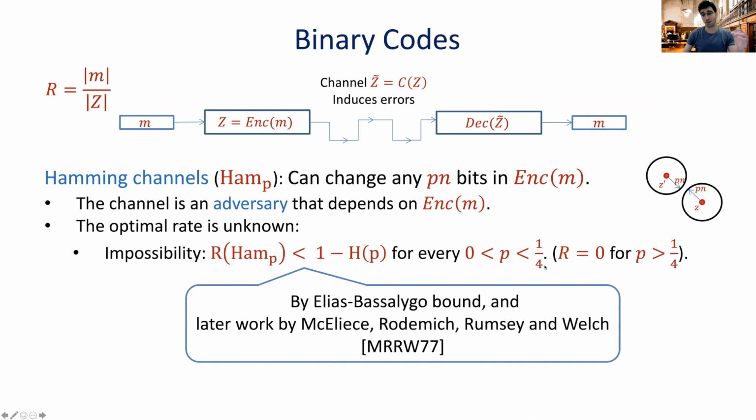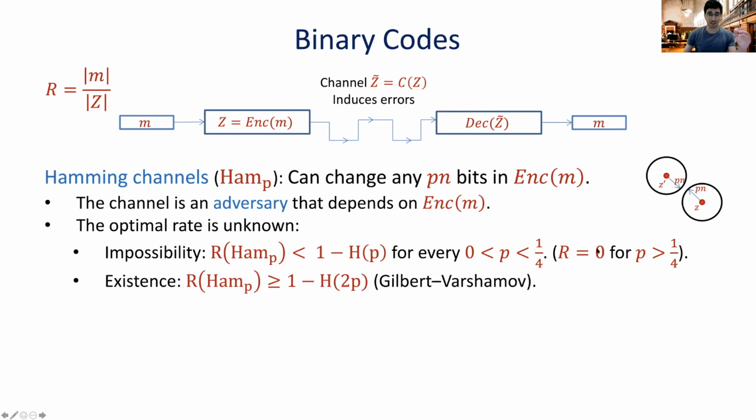So for every P in this range, we know that Ham(P), which is the adversary that can change any P fraction of positions, has rate which is smaller than 1 minus the entropy of P. And whenever P is larger than 1/4, then we know that the rate is 0 because no such code exists. Okay. But on the other hand, we know that codes that achieve rate 1 minus the entropy of 2P exist. This is the well-known result by Gilbert-Varshamov that showed, using a probabilistic argument, that there exist codes that in fact achieve this rate up to some small epsilon.